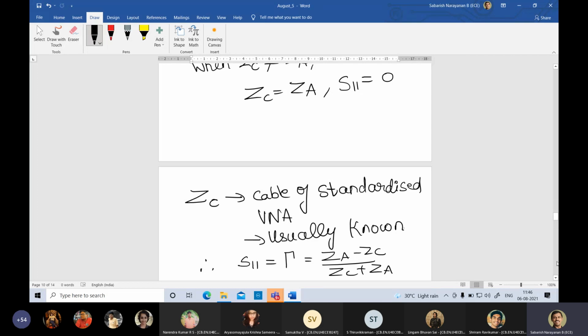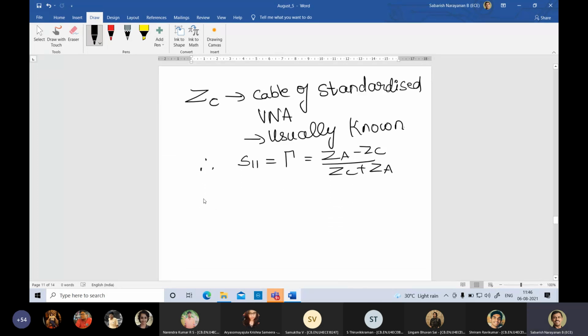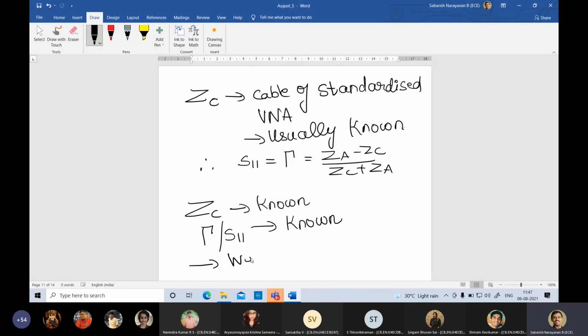Now, ZC is known, S11 is known, simple. We get ZA, which is nothing but the input impedance, the impedance of the device. You get the next parameter there. That's what I'm trying to tell here.